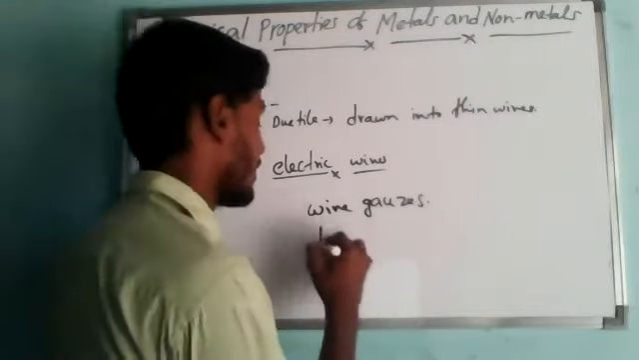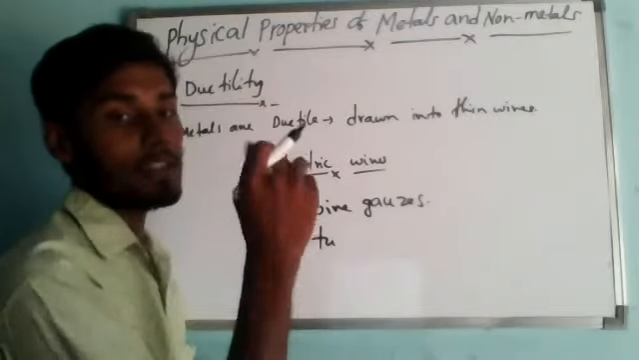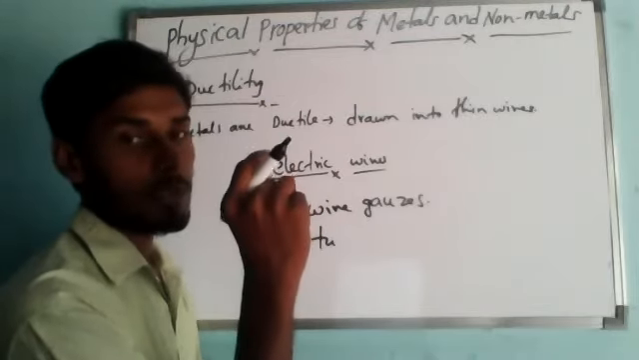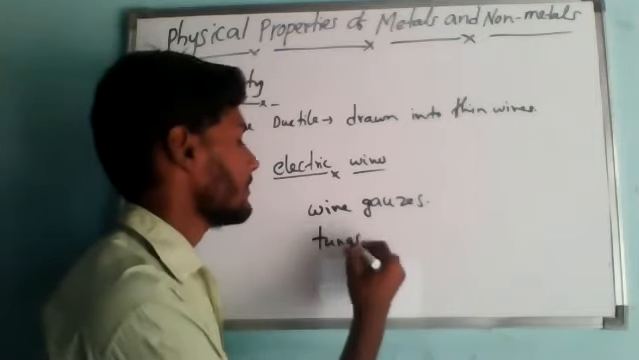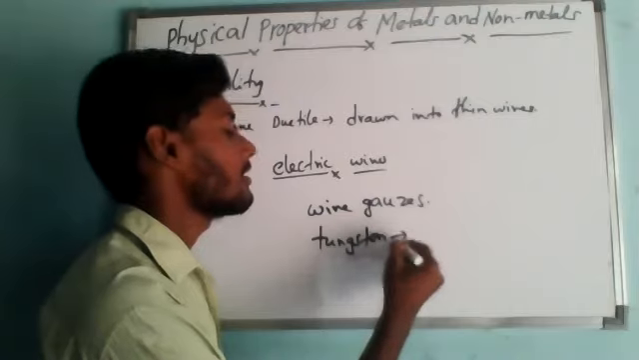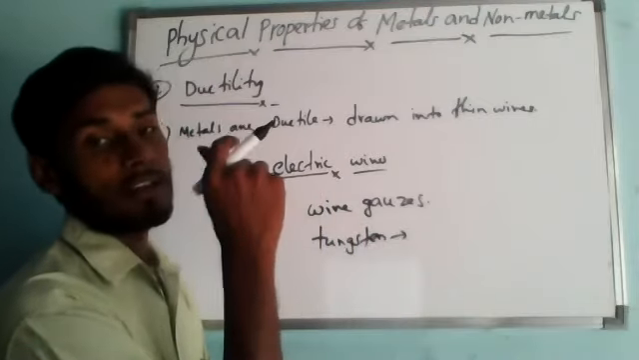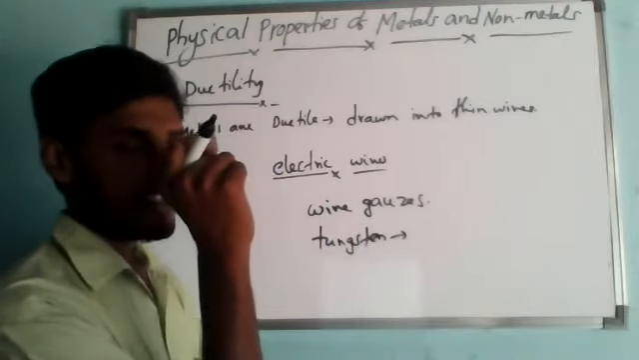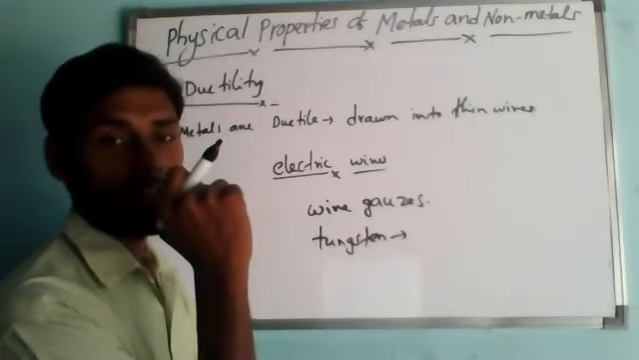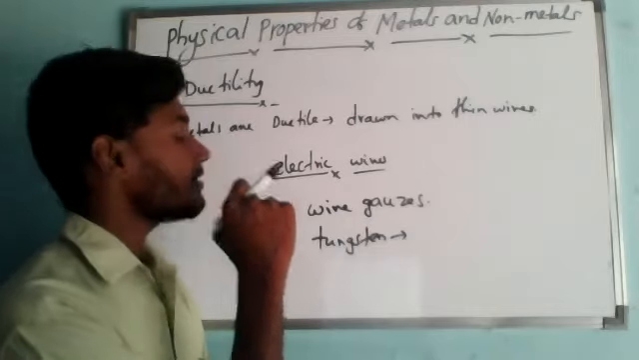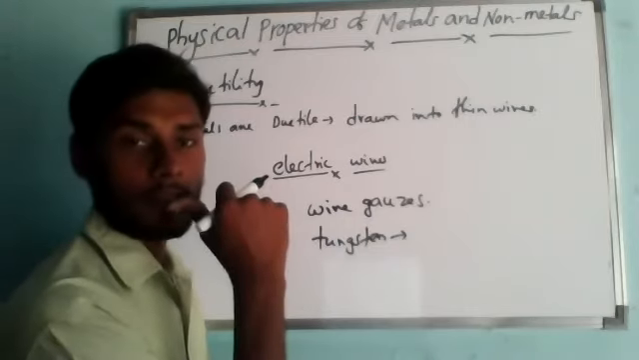Thin wires of tungsten are used for filaments. You can see that inside our bulbs some kind of filament is present. This filament is made up of tungsten, which is a metal. The filament is very thin, and that is because tungsten has the property of ductility.